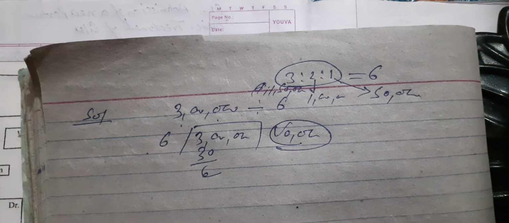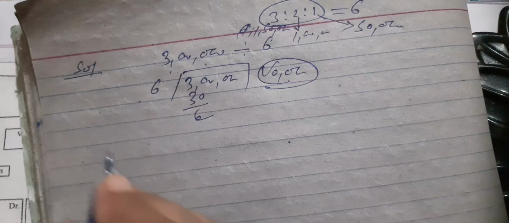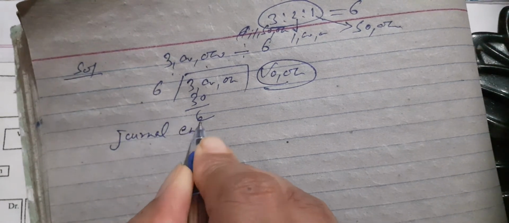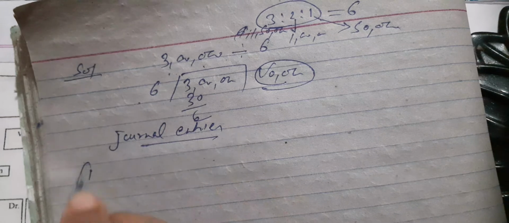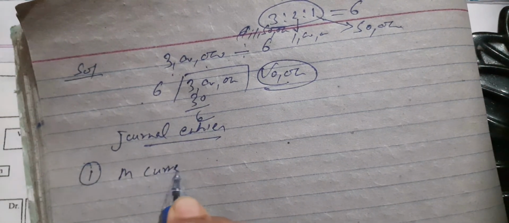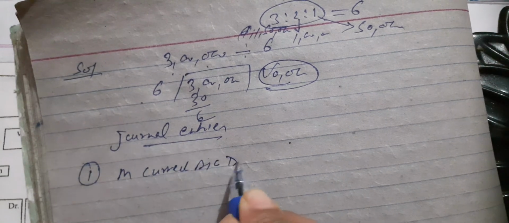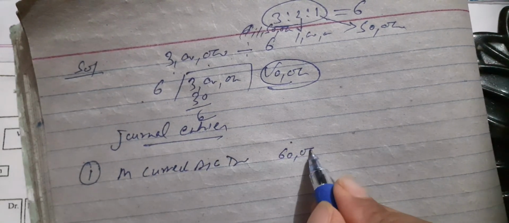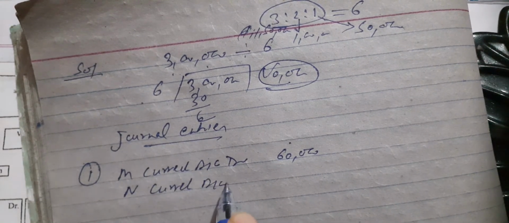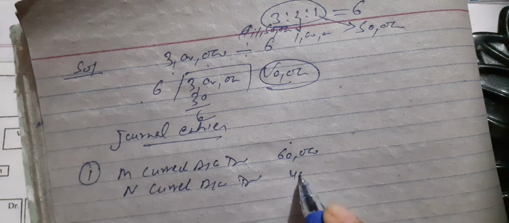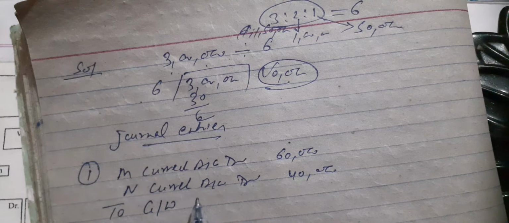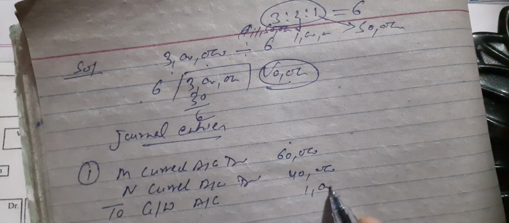Now we will prepare the journal entries. So children, now we will prepare the journal entries. The first journal entry will be passed: M current account debit 60,000, N current account debit 40,000, to goodwill account 1 lakh rupees.